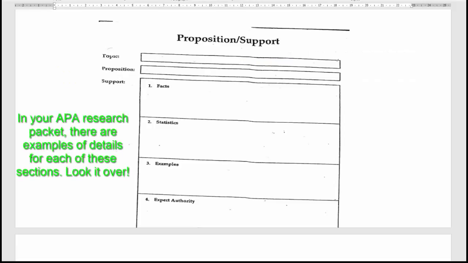In your APA research packet, you also have a page that looks like this. When you're doing your research and when you're looking for your evidence, this is the kind of support that could really back up your central idea, your thesis. So look for facts, look for statistics. Statistics would be numbers, okay? Anything data related, okay? Look for real-world examples that might support your ideas. And look for expert authority.